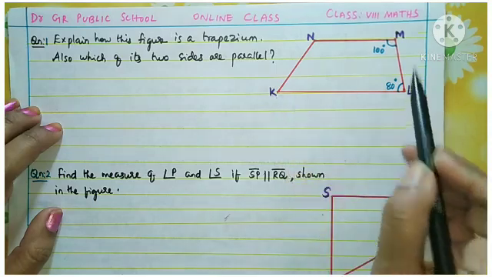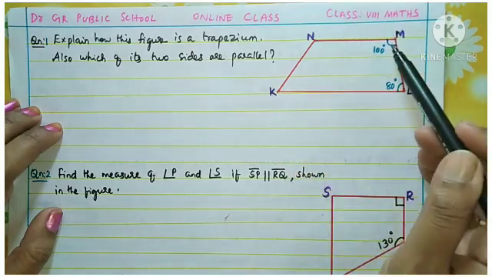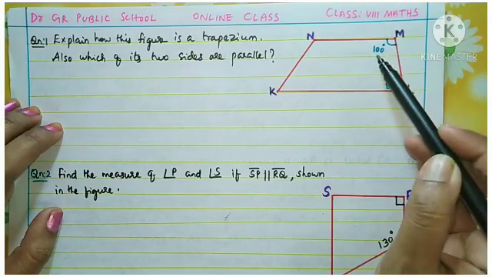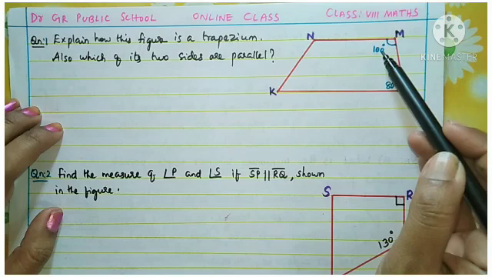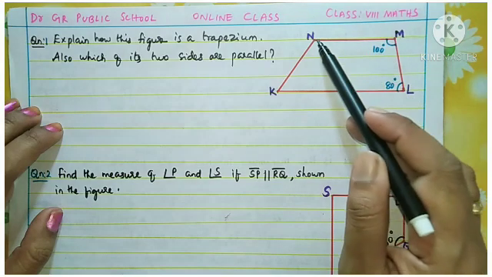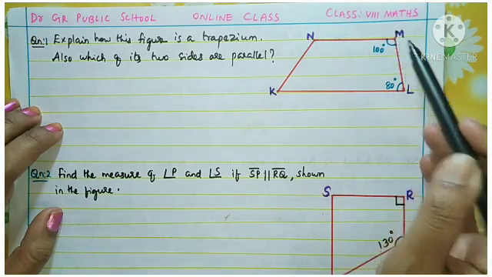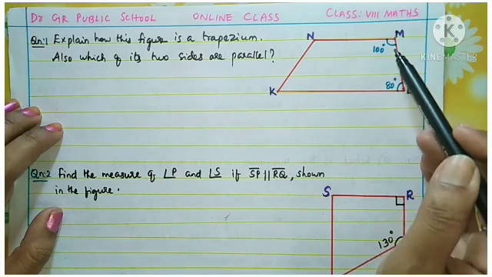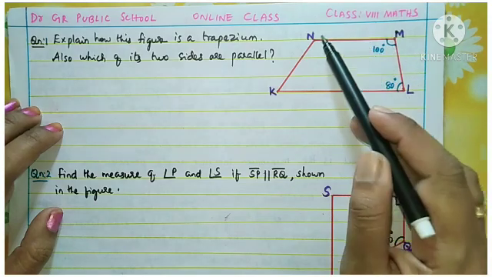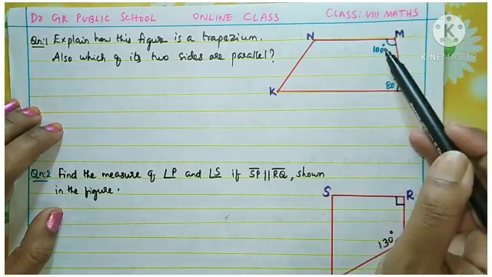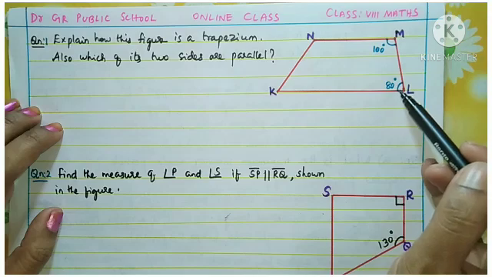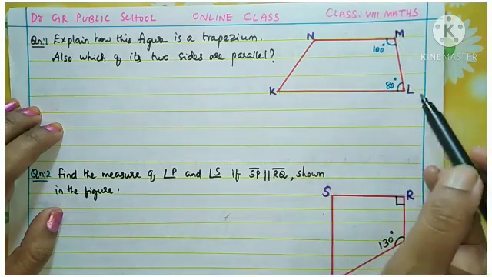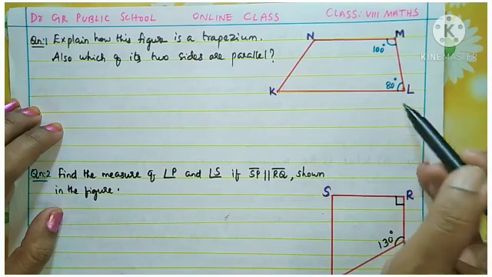The name is KLMN, and you can see here interior angles, adjacent interior angles. One is 100 degree. What is the name of this angle? How we can read this? Angle NML. Always where the angle is coming, that alphabet want to come in the middle. Okay, so angle NML is 100 degrees. And what is the name of this angle? KLM or MLK. Okay, anyways, this angle letter want to come in the middle.